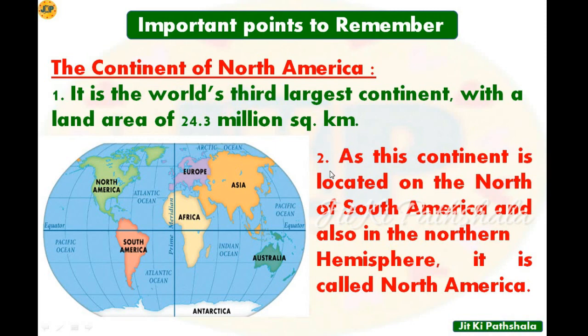Let's see point number 2. As this continent is located on the north of South America and also in the northern hemisphere, it is called North America. So North America is known as North America as it is located on the north of South America. You can see in this world map, this is South America and here it lies North America. So North America is in the north of South America, and as well as North America is also located in the northern hemisphere. So it is known as North America.